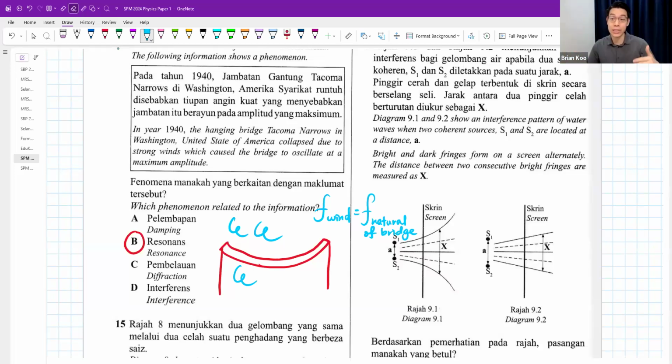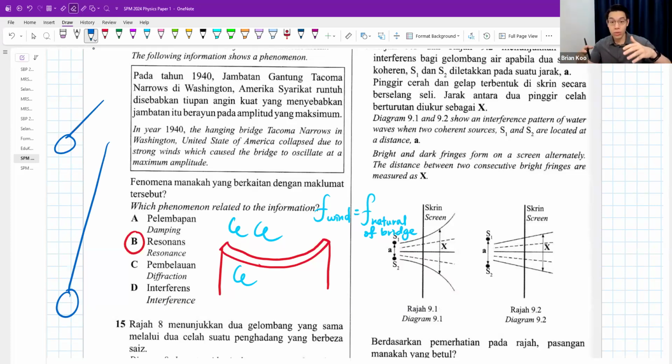That's called natural frequency, just like a pendulum. Let's say you have a longer pendulum. Different pendulums also naturally like to swing a certain way. Some pendulums like to swing faster, some slower. The bridge also has its own natural frequency.